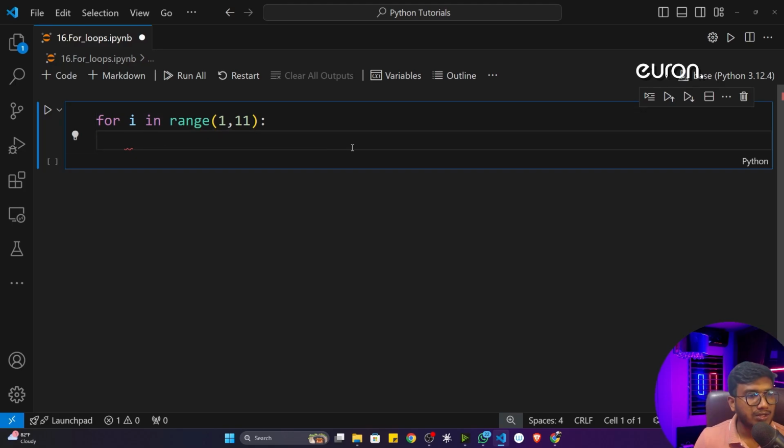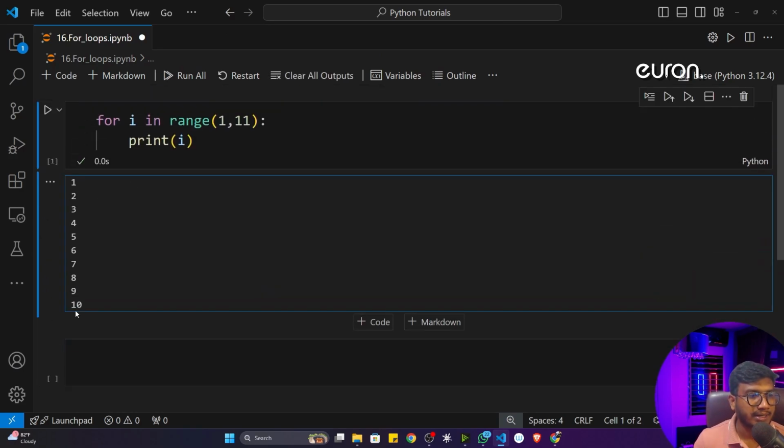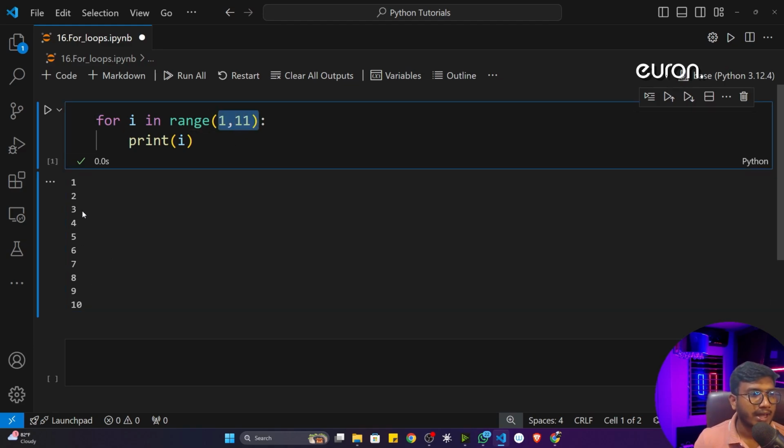Okay, it doesn't matter. See, if I print this particular I, now if I execute this particular program, you'll see that this program will generate numbers 1 to 10. You can see, because in the range function I have defined 1 to 11, it will generate the numbers 1 to 10. The range function tries to generate numbers, 1 till 10. If you are giving 11, it will generate till 10.